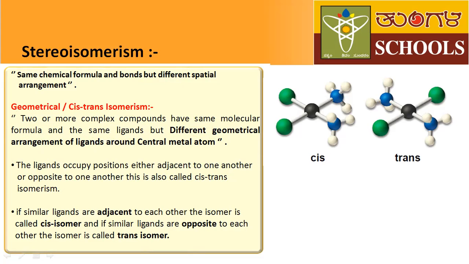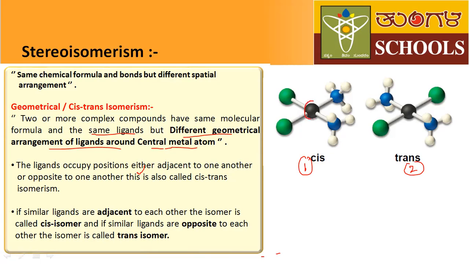What is geometrical isomerism? Two or more compounds having the same molecular formula and the same ligands, but a different geometrical arrangement of ligands around the central metal atom. For example, here there are two compounds. Just imagine these are the two compounds. This is the first compound and this is the second compound.